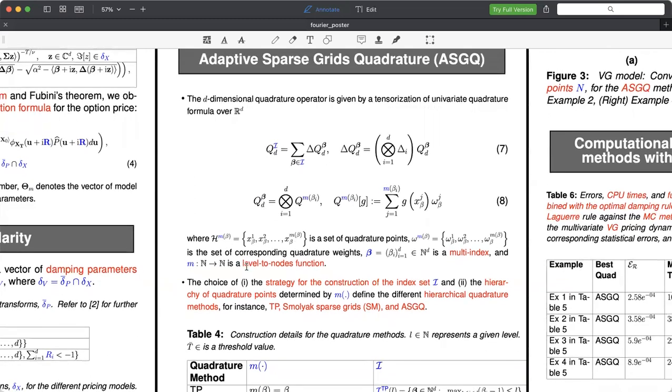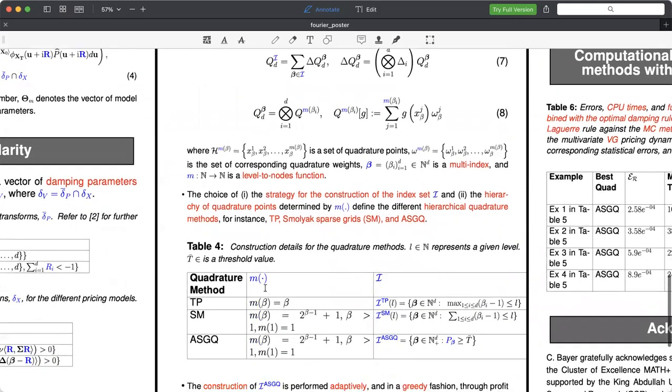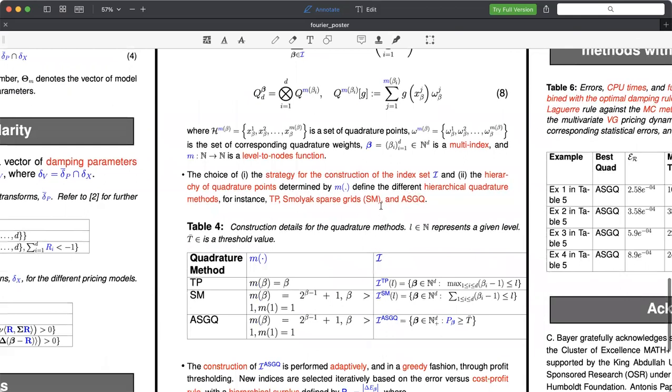So the choice of both the strategy of the construction of the index set I, calligraphic I, and the hierarchy of quadrature points determined by the level-to-nodes function m define the hierarchical quadrature methods. For instance, tensor product, Smolyak sparse grids, and adaptive sparse quadrature, for which the level-to-nodes function and the index set are all provided in Table 4 for each of the methods.